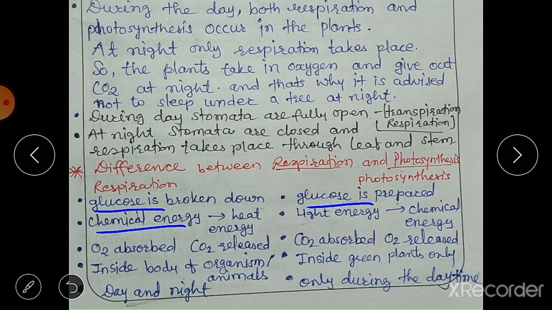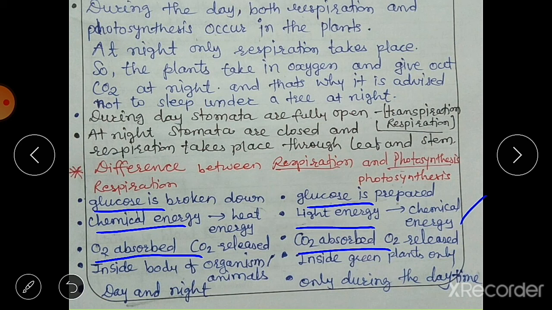And during photosynthesis, light energy, that is sunlight energy taken from the sun, is converted into chemical energy. Third point, oxygen is absorbed and carbon dioxide is released in respiration, while during photosynthesis, carbon dioxide is absorbed and oxygen is released.